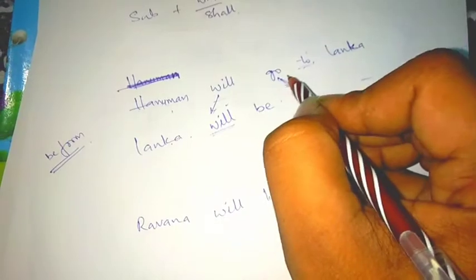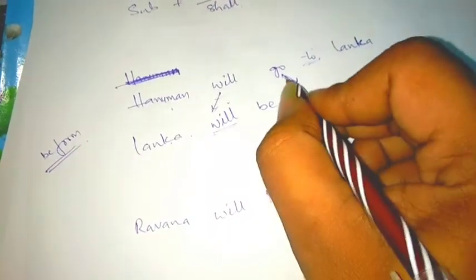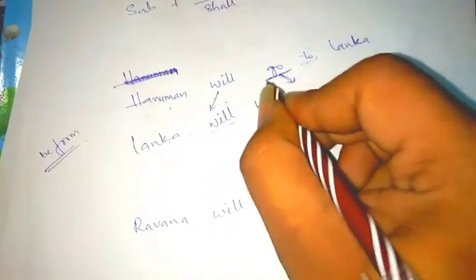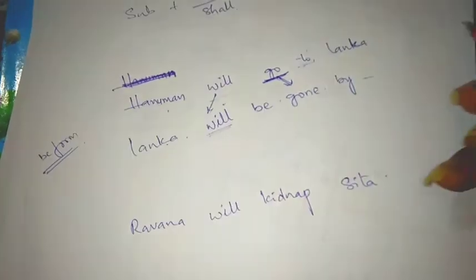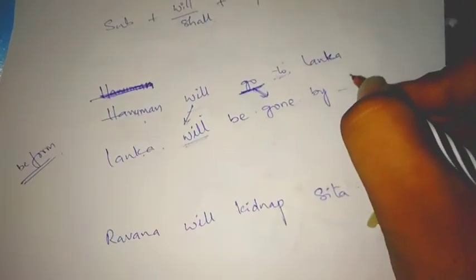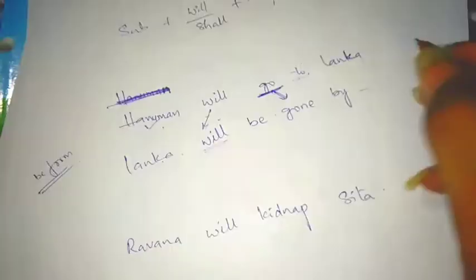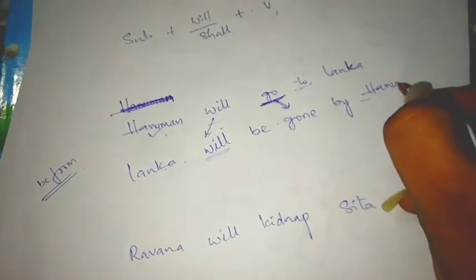Lanka will be. Then change the v1 form into v3 form. V3 form of go is gone. Lanka will be gone. After v3 directly add by. Lanka will be gone by whom? King Hanuman.